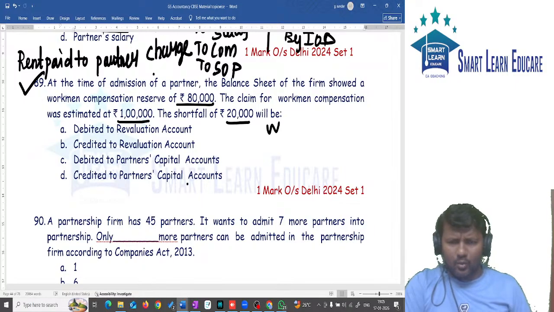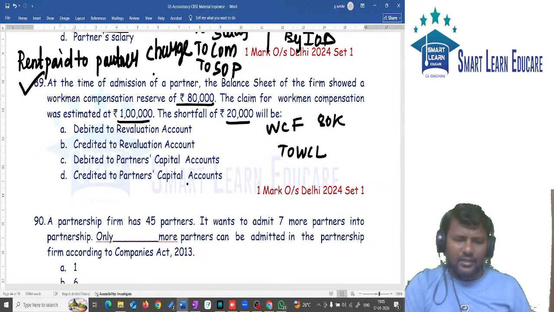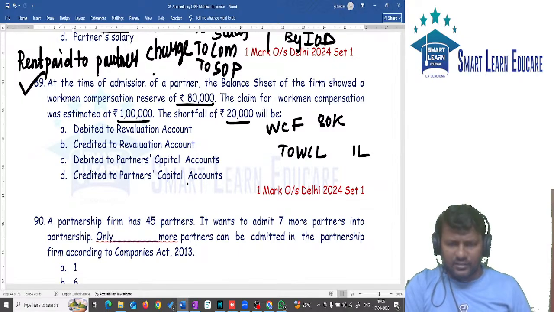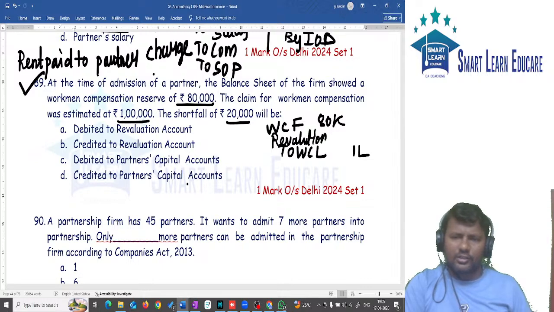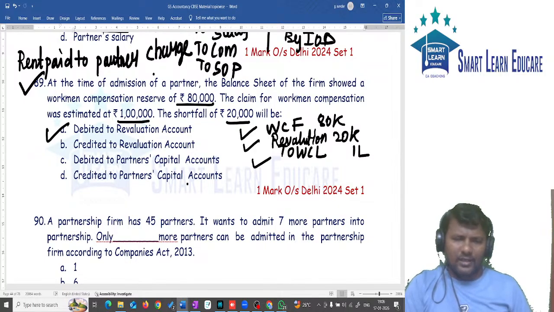Workman compensation fund account debit, to workman compensation liability. How much fund we have, how much reserve we have? 80,000. And how much liability we have? 1 lakh. The difference is transferred to the revaluation account. The revaluation account is debited to the extent of 20,000. So the journal entry is: workman compensation fund account debit, revaluation account debit, to workman compensation liability. So it is debited to the revaluation account.